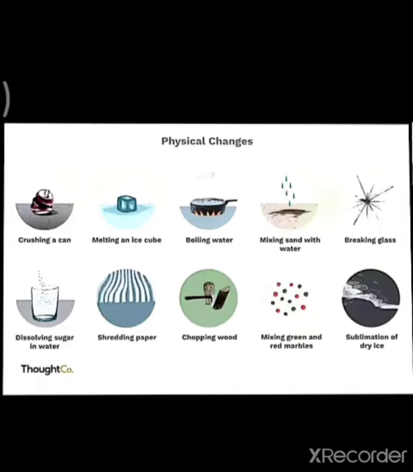Then tell me an example of one change where heat is given out. That is, when we add washing soda to a small quantity of water in a vessel, there you can feel the solution gets heated. That solution gets heated means the heat is given out.